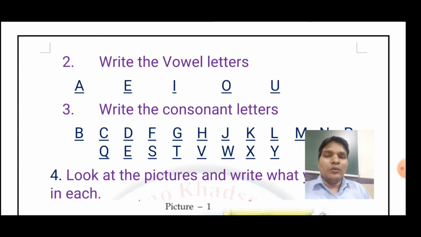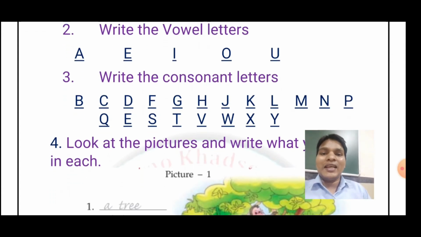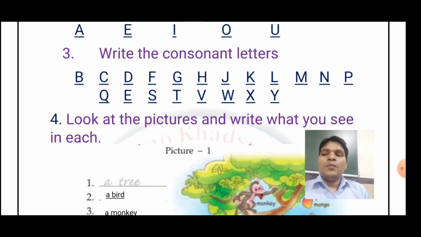I have written for you A, E, I, O, U, which come under the vowel letters, while B, C, D, F, G, H, J, K, L, M, N, P, Q, R, S, T, V, W, X, Y, Z. But you don't have Z, so you have to write Z, okay? In this way, we have to write the consonant letters.